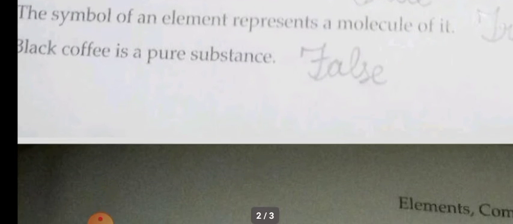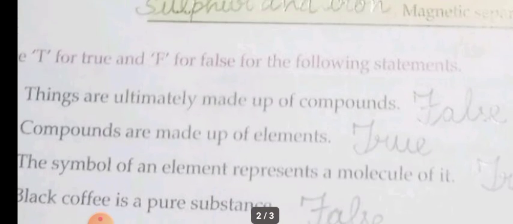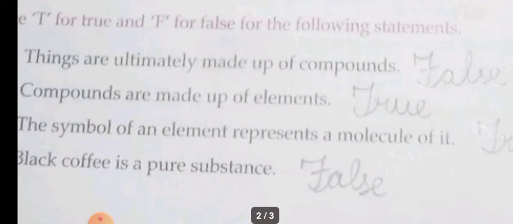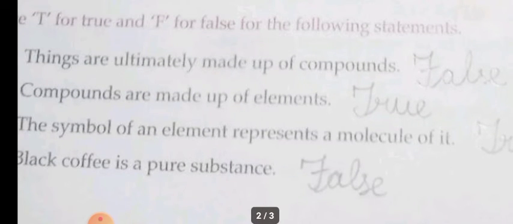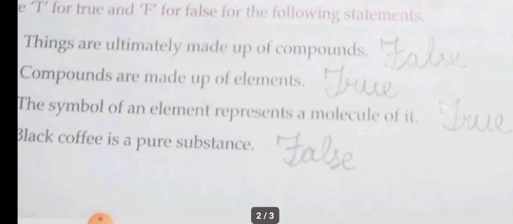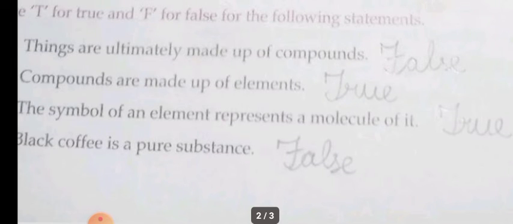Yes. The next one is true or false. The first one, things are ultimately made up of compounds. No, ultimately made up of atoms. Second question, compounds are made up of elements. True. Elements only bond together and form the compounds.